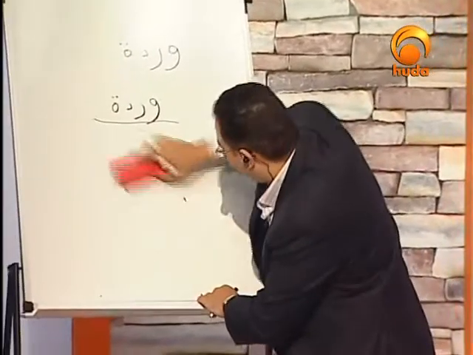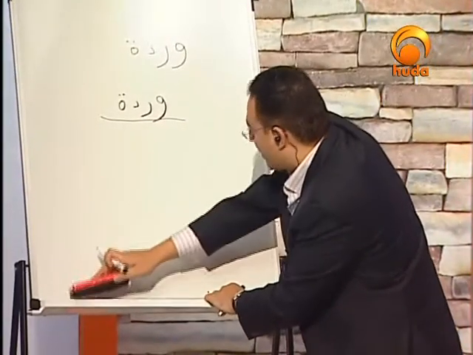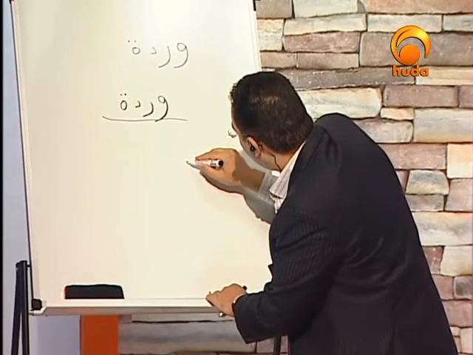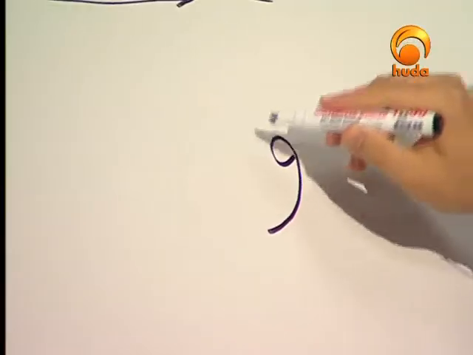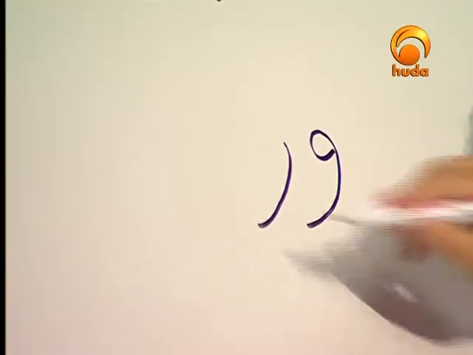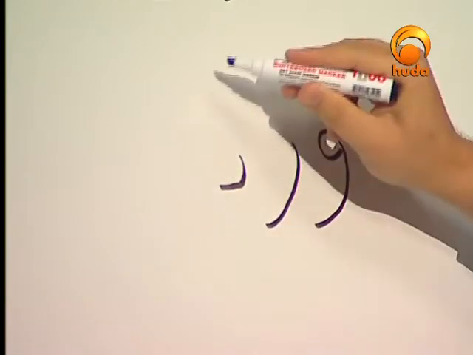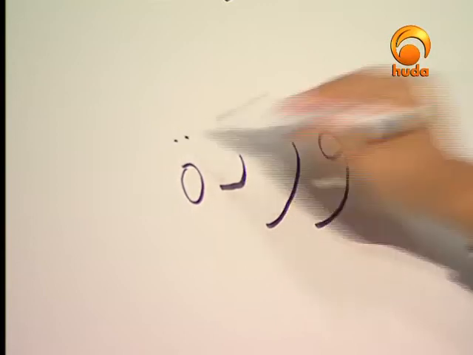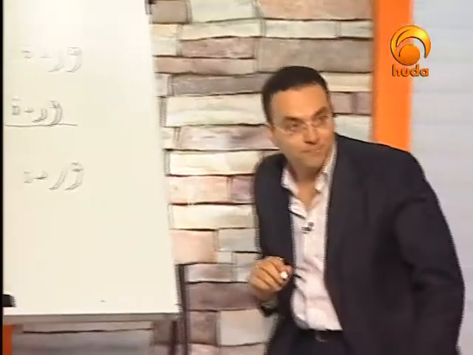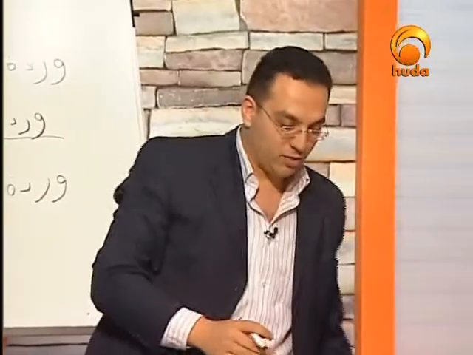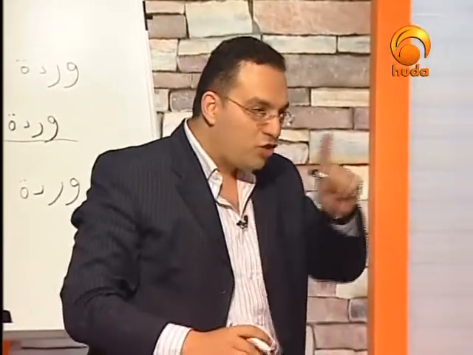I know that could be very confusing for some people, but let me have a look at this. This is ra, a slanted line. This is dal. I think it's probably more clear now. Can you see that? In ra, which we can discuss later, we find just one shape for the letter, a slanted line.